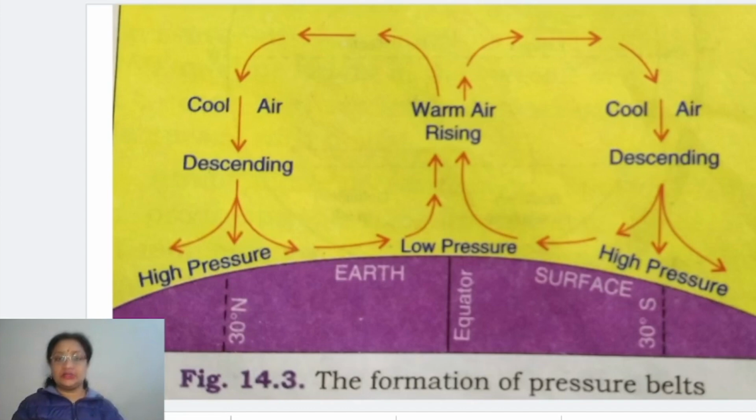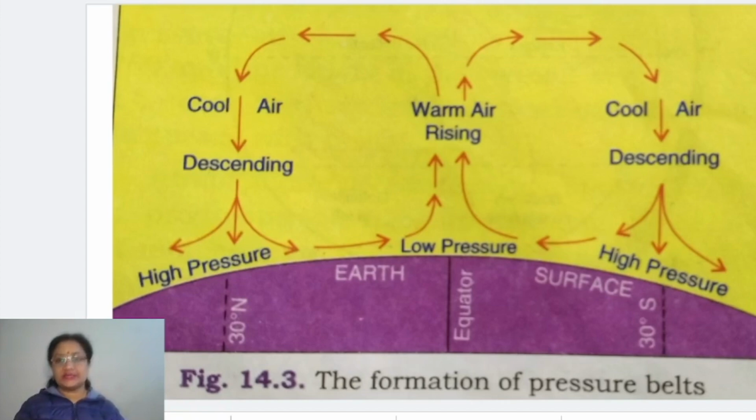When we study that, we find that there is a zonal feature in certain areas within certain latitudes. We find some similarity is there.